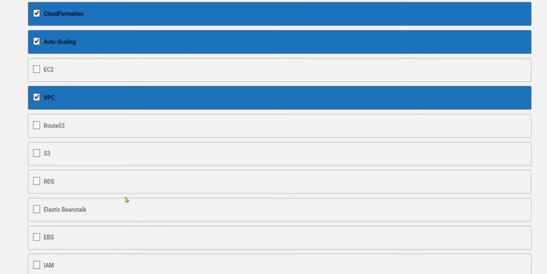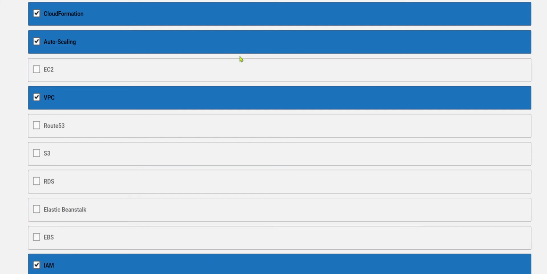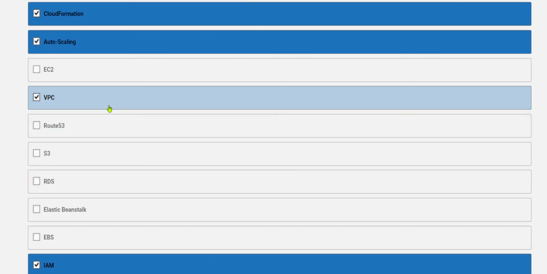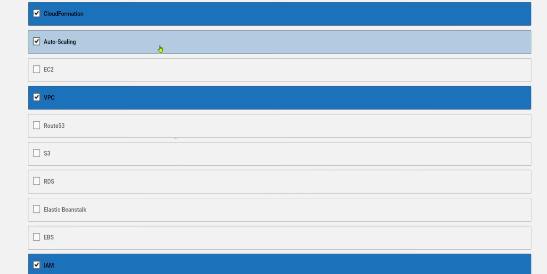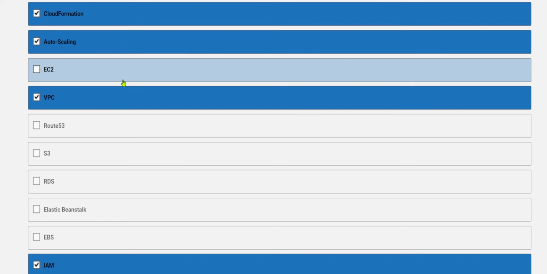Okay, so we are left with these three: Elastic Beanstalk, EBS and IAM. IAM is not a type of an instance, so definitely you can select this as one. So which services are free?